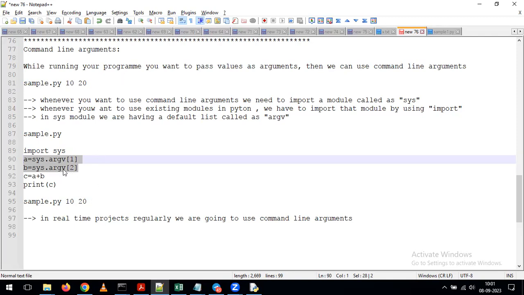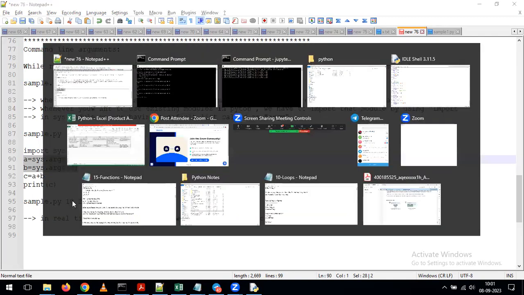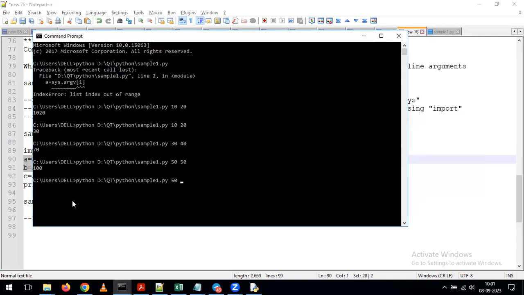Once we are giving it as argument values, no need to make any kind of changes on the program side, we just need to run the commands. As part of running the commands, whatever values you want to pass, we are able to pass those values. With that, you can get the outputs. And indirectly we are simplifying the operations.